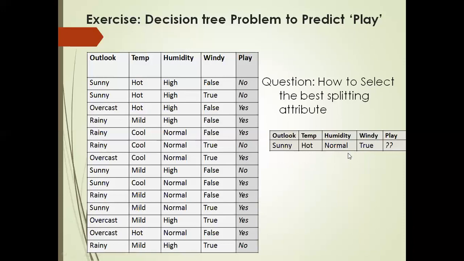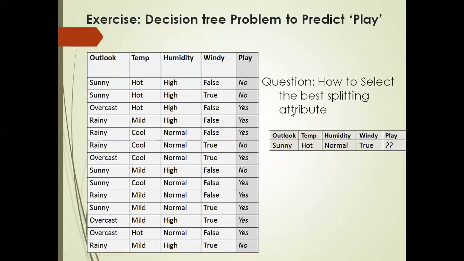The other disadvantage is, what if the data values are not available for all the variables? In this instance, if the data for the humidity variable was not available, looking up the past data would not help. If that particular variable is not present in the existing table, then looking up the past data would not help in this case.